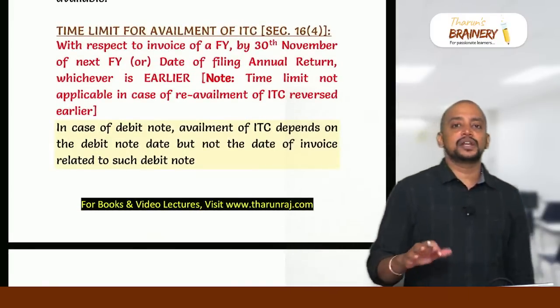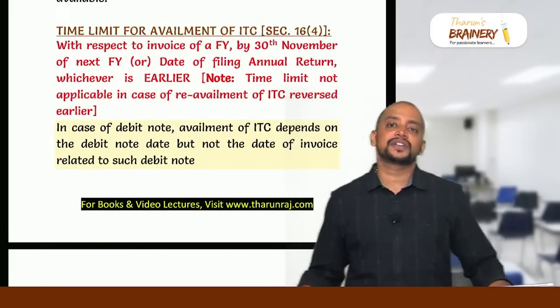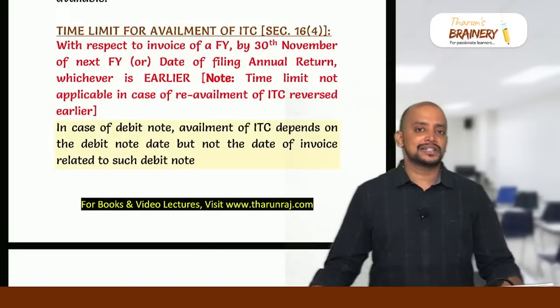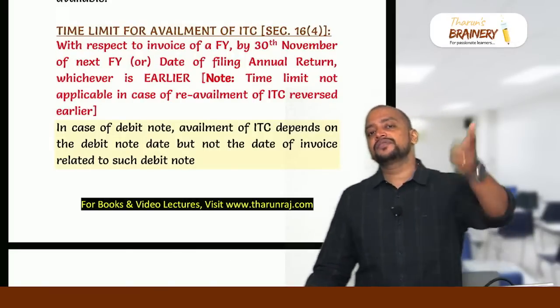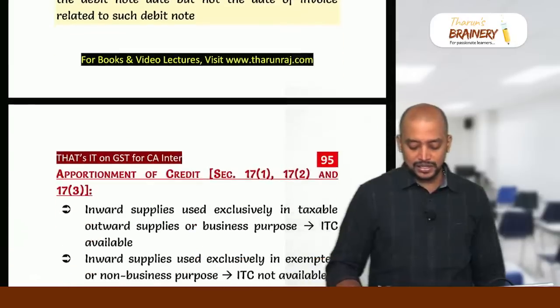Then the time limit for availment of ITC: 30th November of the succeeding financial year or the date of filing the annual return, whichever is earlier. And remember, for re-availment of ITC reversed earlier, this time limit is not applicable.